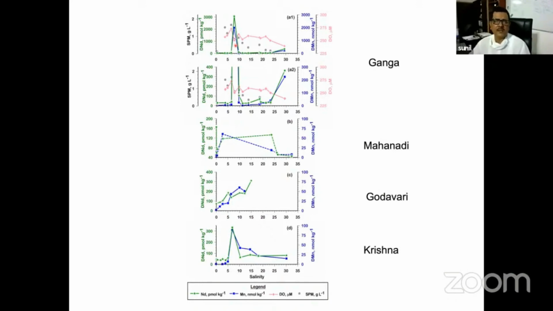And this concentration is associated with an increase in manganese concentration and a decrease in oxygen concentration. In that area, you have a huge amount of particles. And again, if you go to the open ocean, almost 29 salinity, it is increasing again. So we have tried to see, and that is happening in all the estuaries. Even in the Mahanadi and the Godavari, the case is slightly different because it is continuously increasing, and it is happening in the Krishna also. So we have tried to explain.